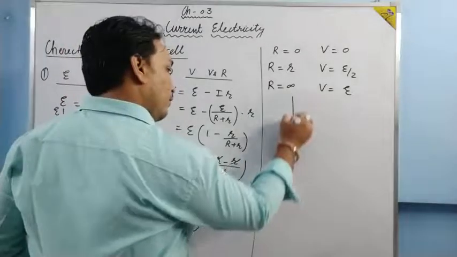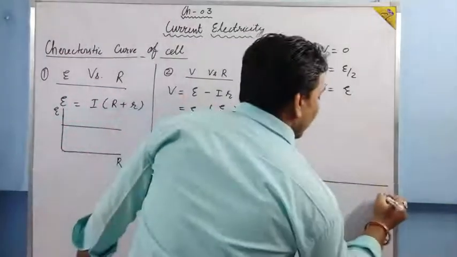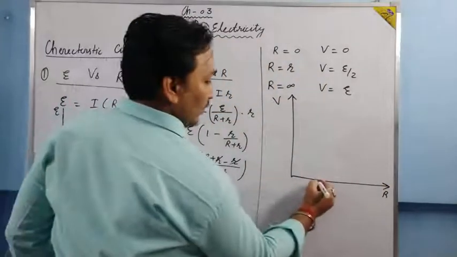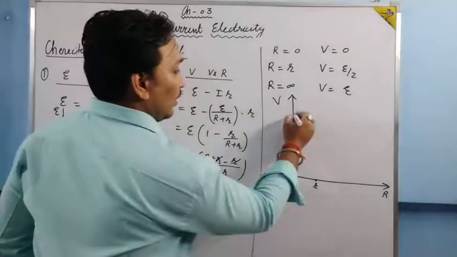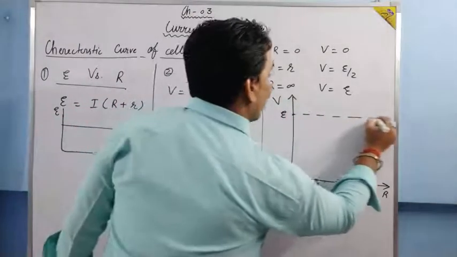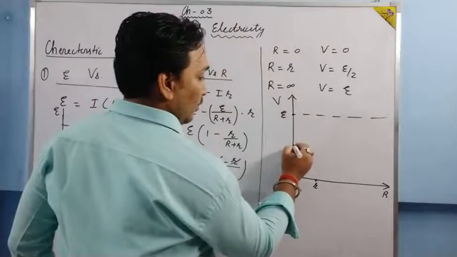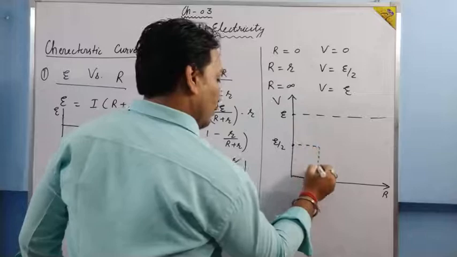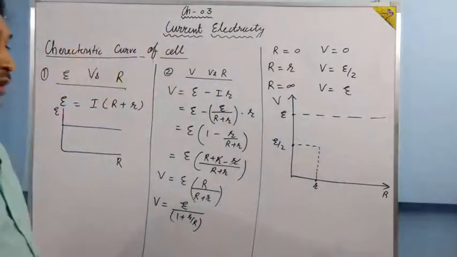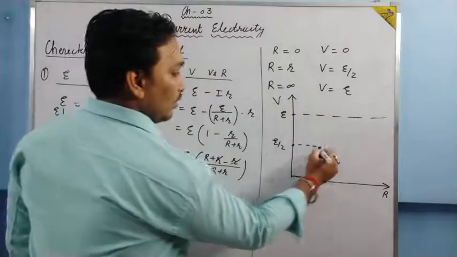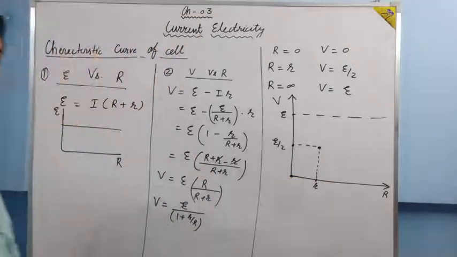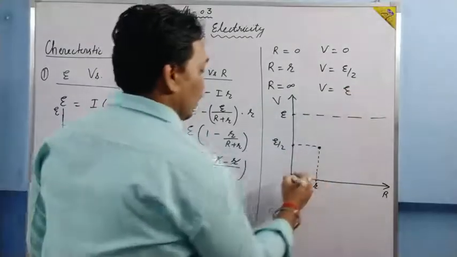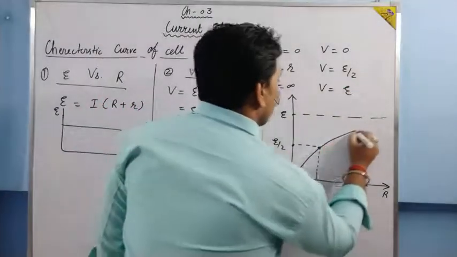So for drawing the graph, let this be R, let this be V. Somewhere it is equal to small r. Let this point be EMF. Let this point be E by 2. So for E by 2, the value of capital R is equal to small r. So one graph point is this, and when capital R is equal to 0, V is also 0, and another is this, when R is infinity, V is equal to E. So the graph will go like this.